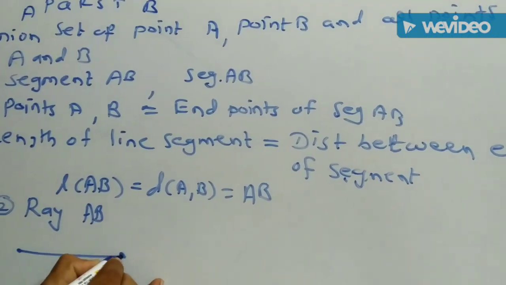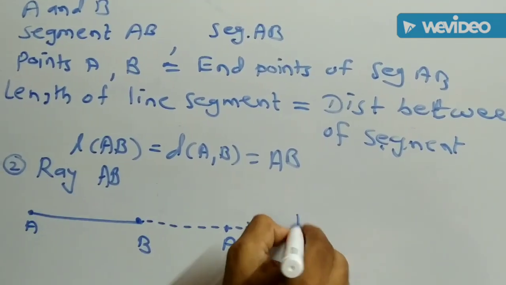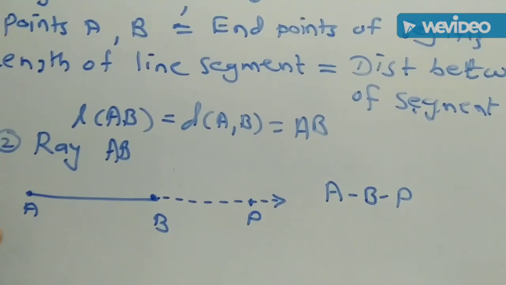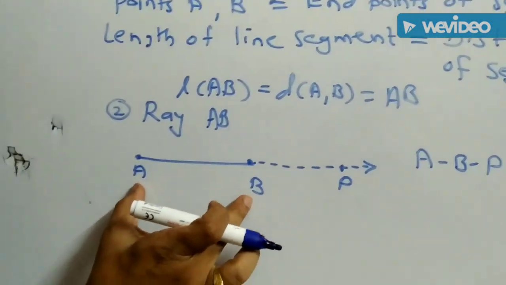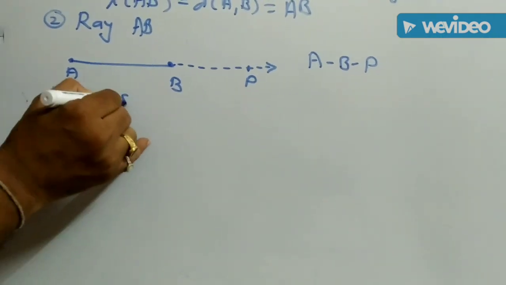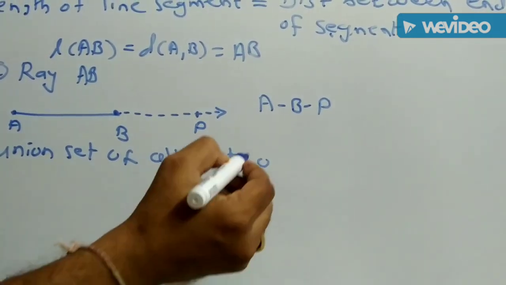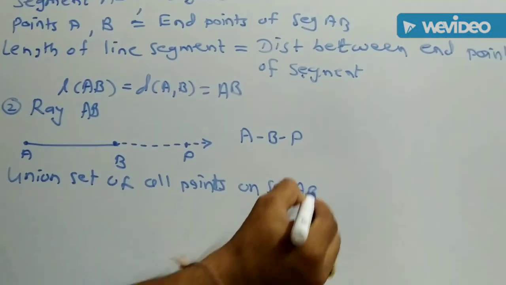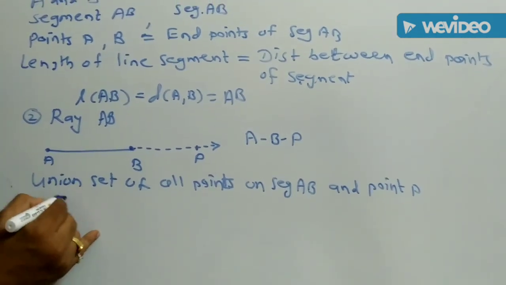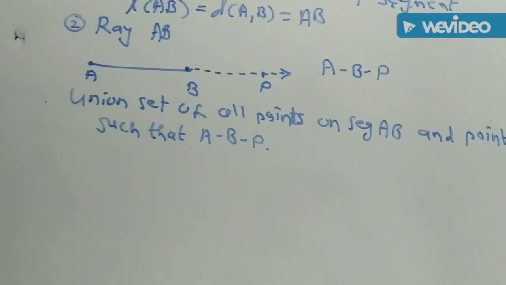Suppose this is the segment AB, and suppose point P is on the line such that A-B-P, then the union set of all the points on segment AB and the point P is called the ray AB.